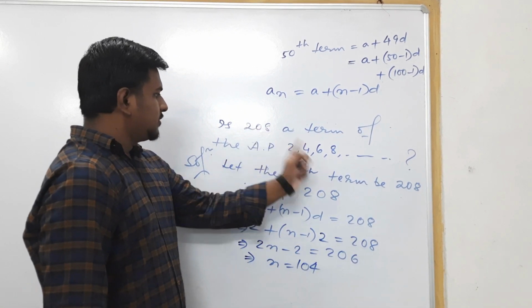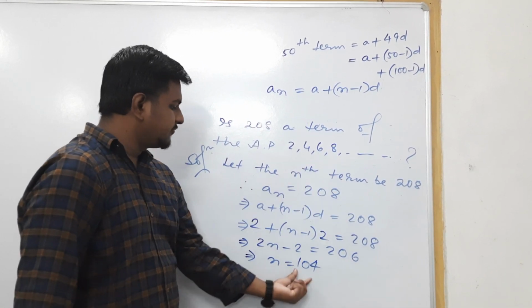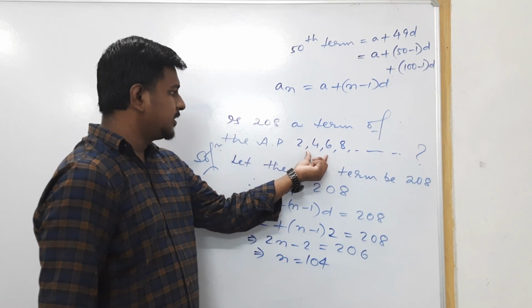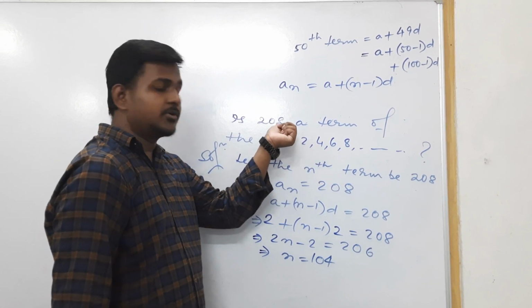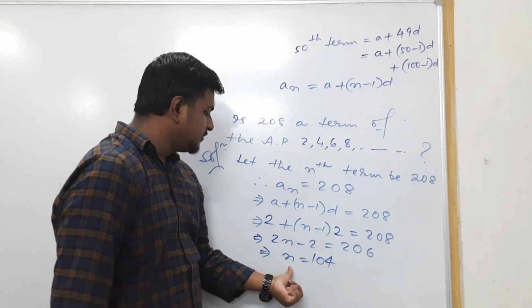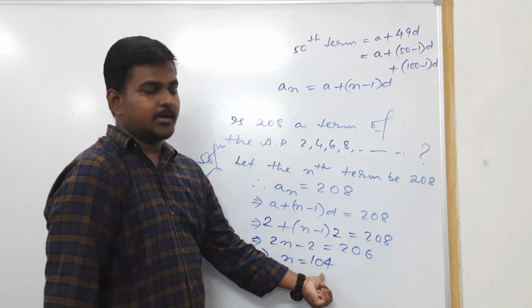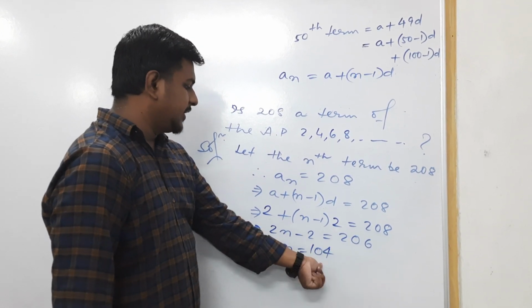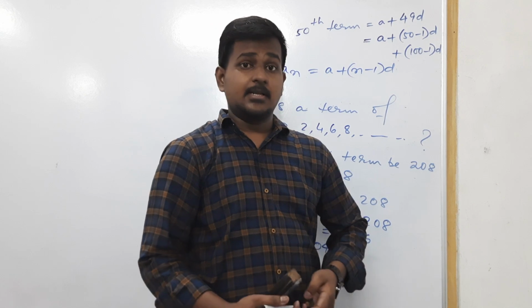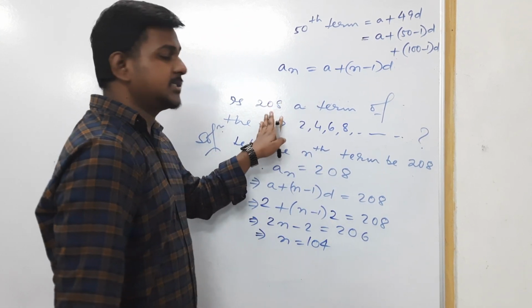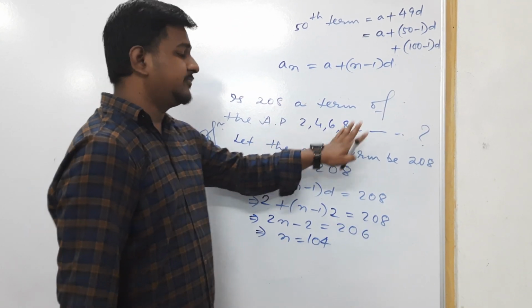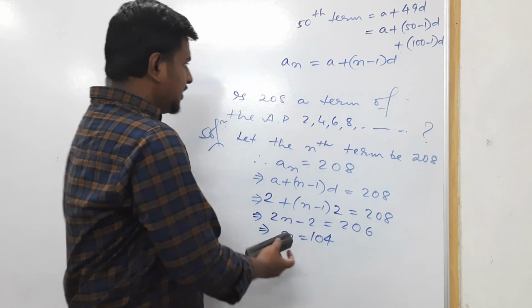So the 104th term of this AP will be 208, because the value of n is a natural number here. So if we get the value of n as a natural number, then only can we consider it a term of the given AP, otherwise not.